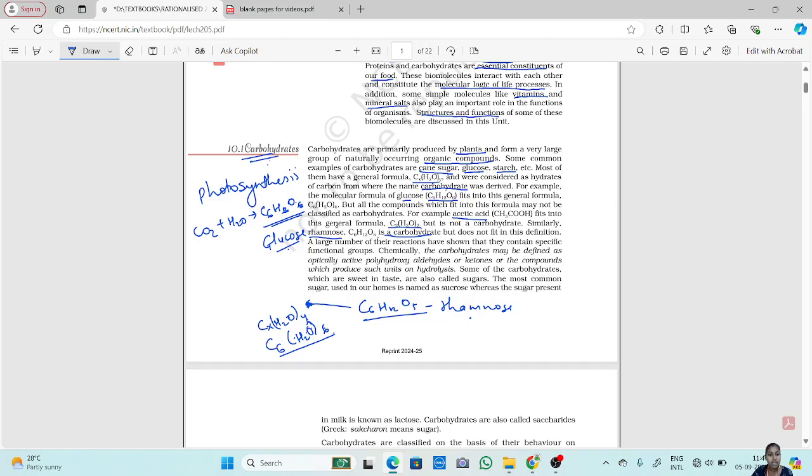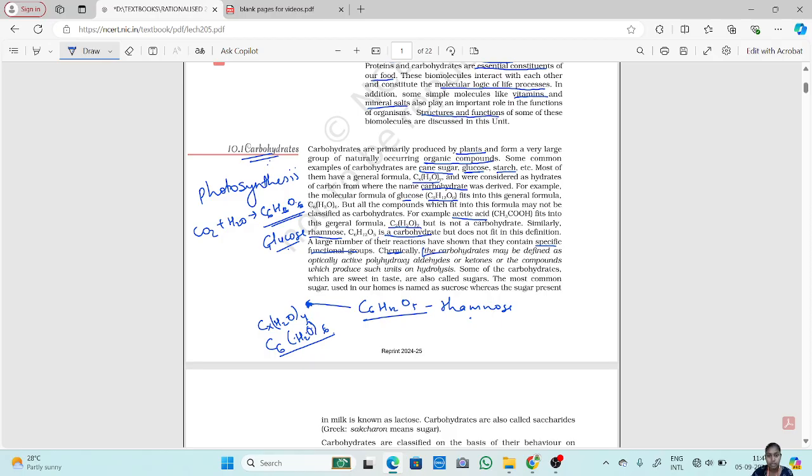Now, a large number of reactions have shown that carbohydrates contain specific functional groups chemically. Now, chemically, the carbohydrate may be defined. What is the definition of a carbohydrate on a chemical basis?